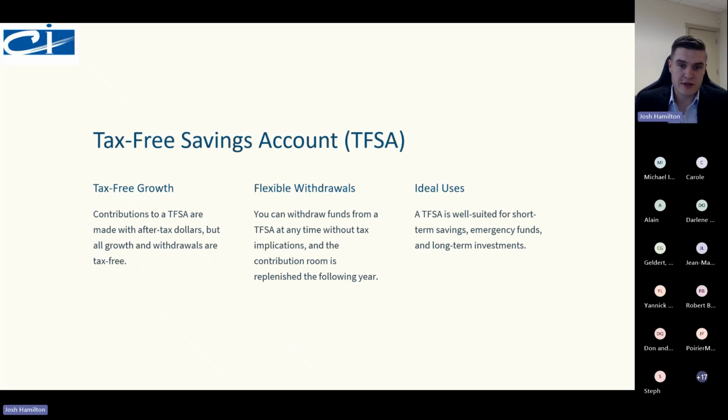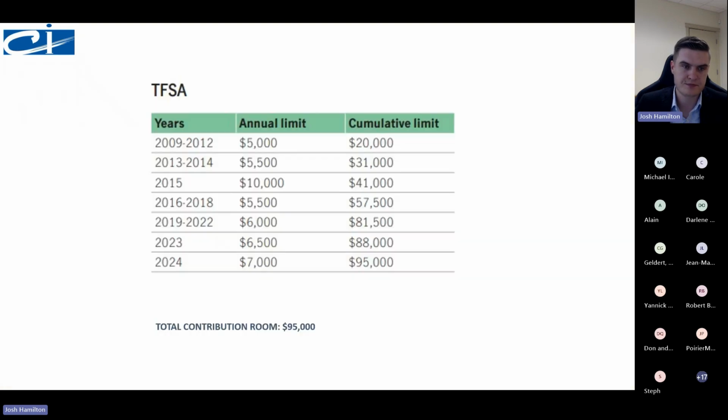The ideal uses for the TFSA can be short-term, emergency funds, and long-term. It's really ideal if you're retirement planning. This is a great investment vehicle because you're going to be taking income tax-free. Emergency funds are great, and short-term because you can take it tax-free.